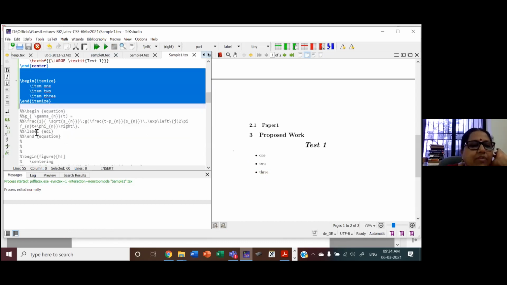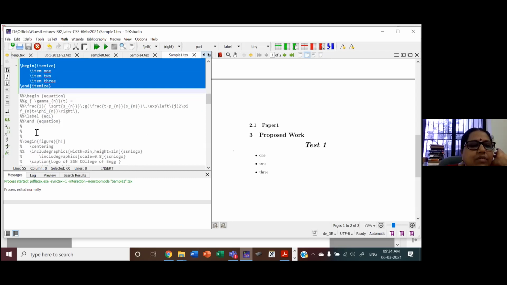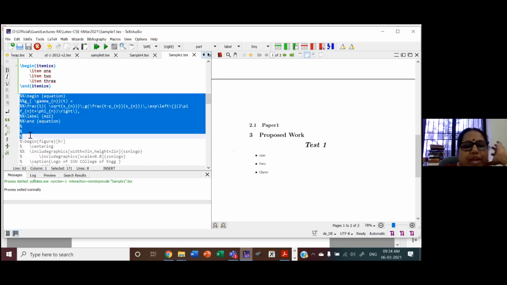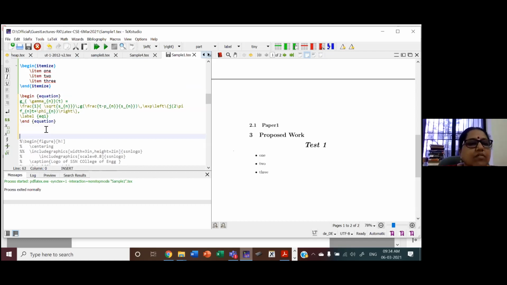So we have an environment for equation. How do you type an equation? See here. So we have begin equation, end equation.